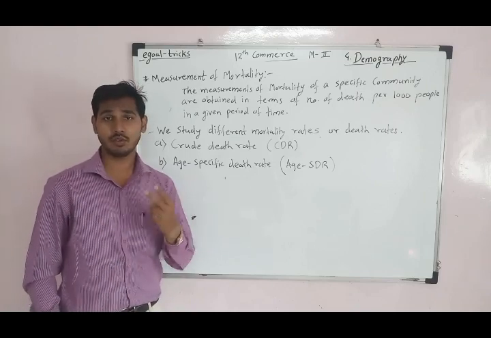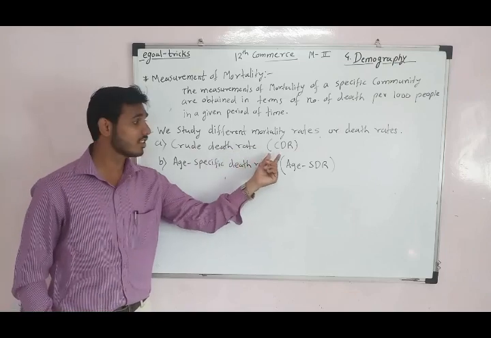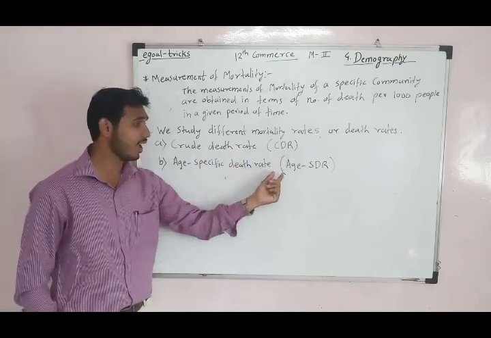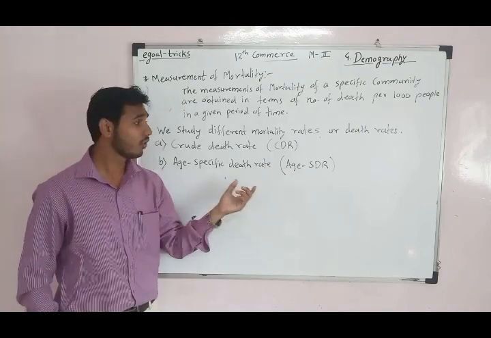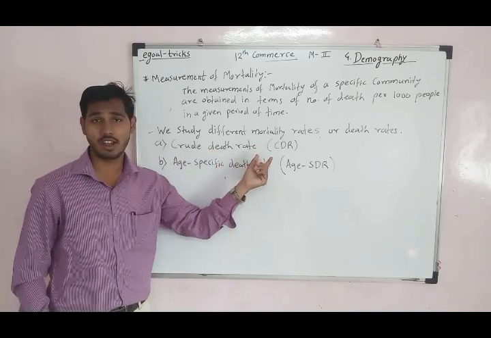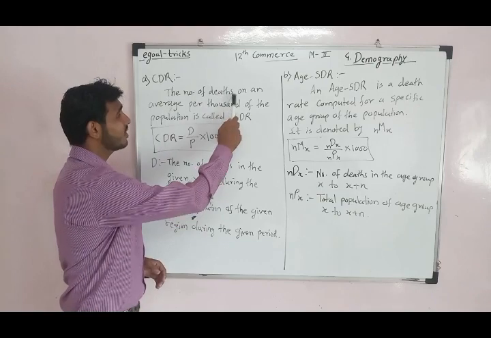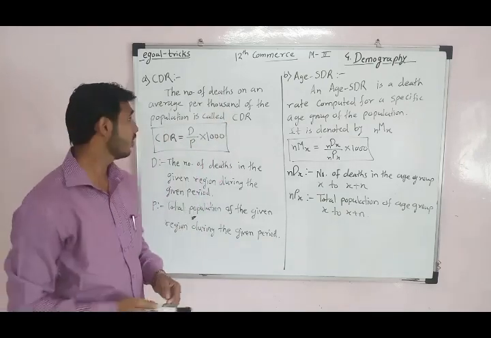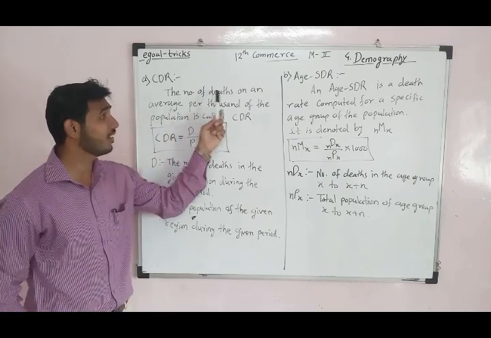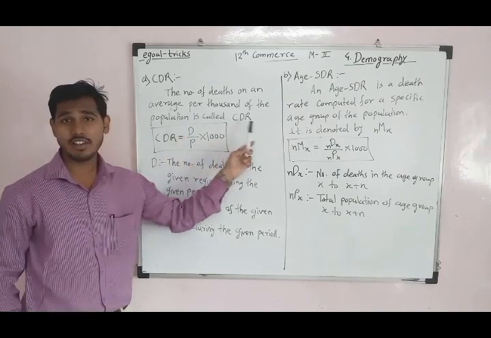In this chapter, there are two types of death rates. First, crude death rate, that is CDR, and second, age-specific death rate, that is Age-SDR. Now we will see them one by one. First, crude death rate, CDR. What is CDR? The number of deaths on average per 1,000 of the population is called CDR.